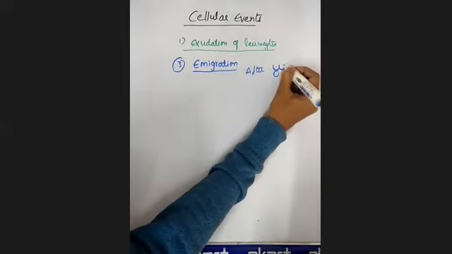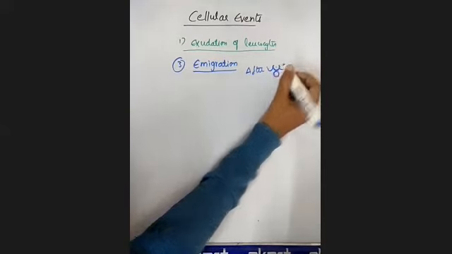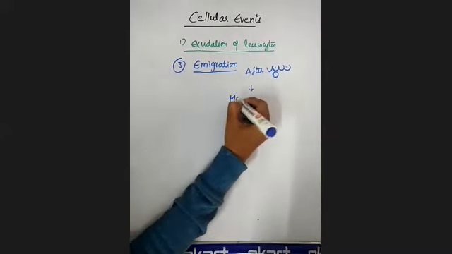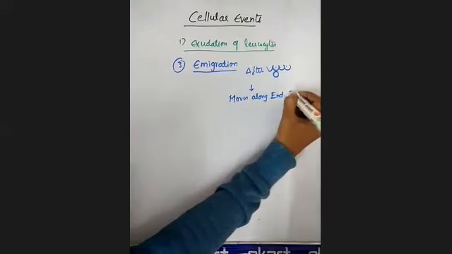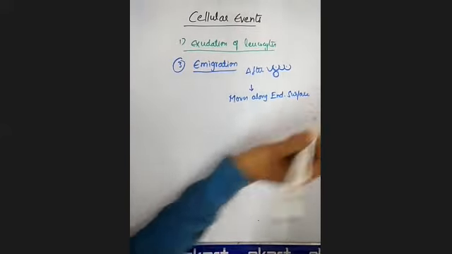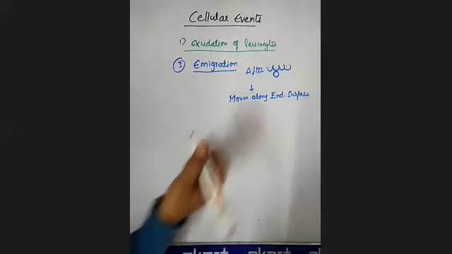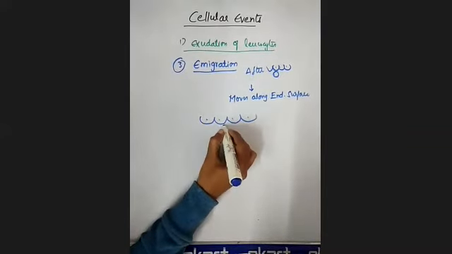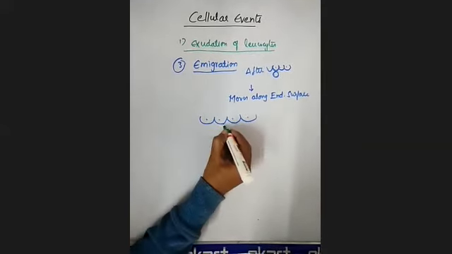These are the endothelial cells. After sticking to these endothelial cells, the neutrophils move along the endothelial surface until a suitable site between the cells is formed. Suppose these are the endothelial cells, and these are the neutrophils.